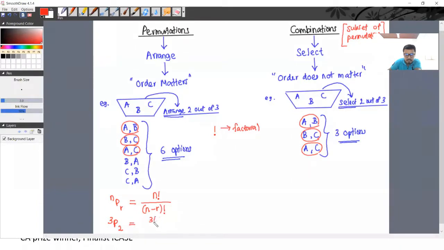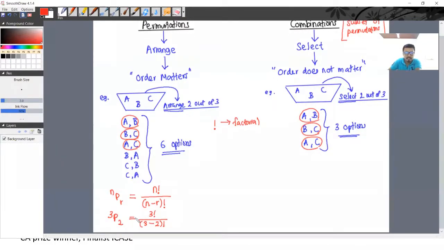3 factorial over n minus r factorial. What is the value of n? That is 3. n minus r, the r value is 2, factorial. So 3 factorial over 3 minus 2 factorial.